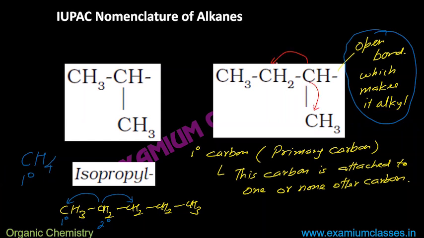The carbon which has open bond, that is the carbon which is making it alkyl group, is attached to 2 other carbons, means it is 2 degree carbon. 2 degree carbon is known as secondary carbon. 1 degree primary carbon, 2 degree secondary carbon. From there we take the name sec. So this will be known as sec.